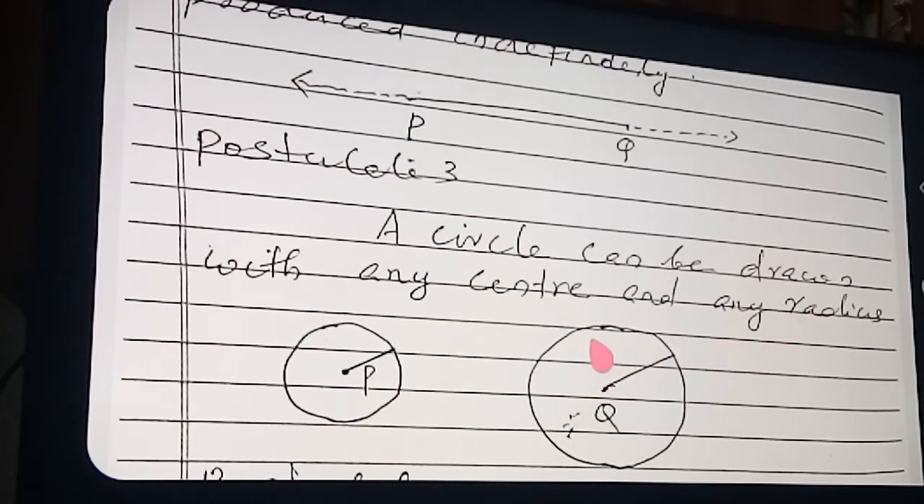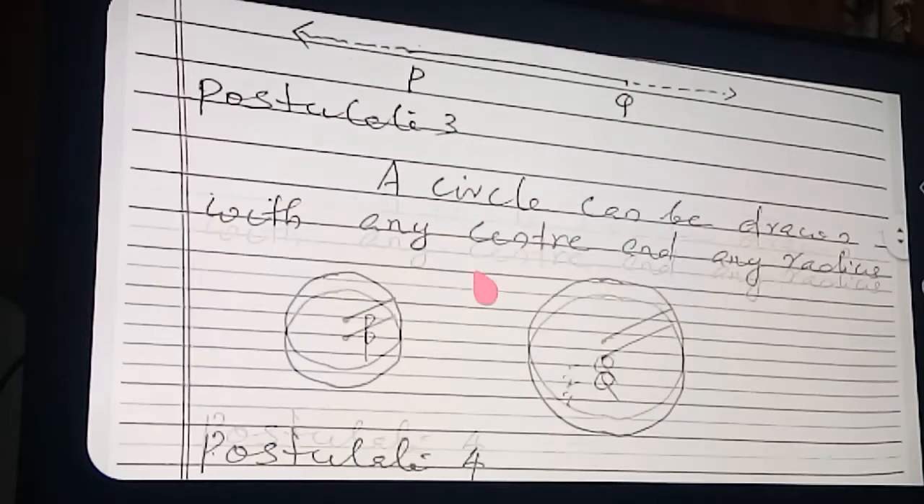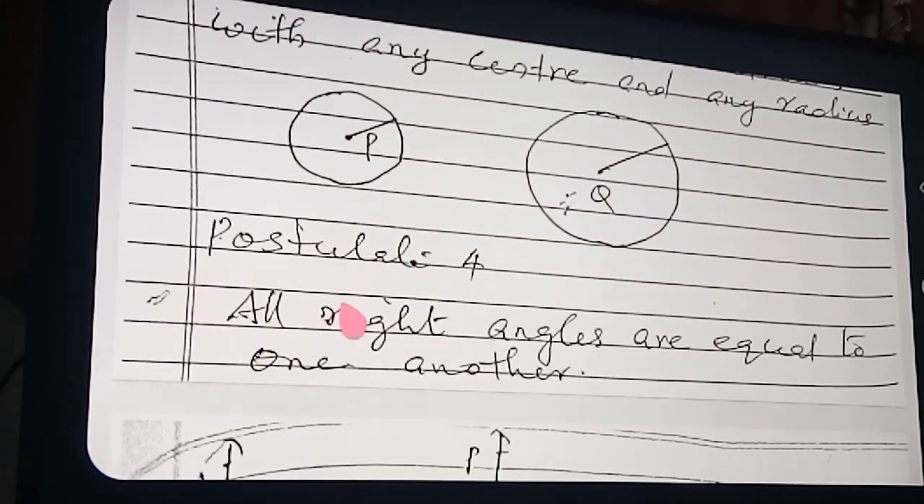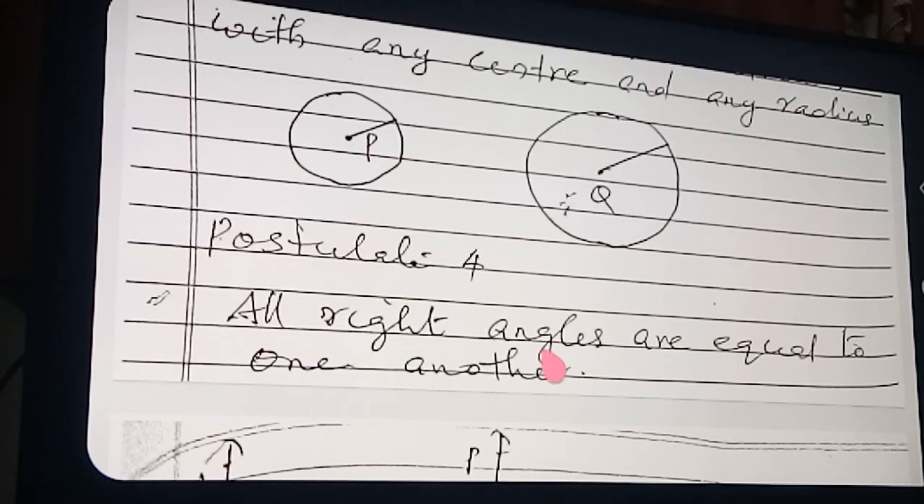I told you, postulates you write as they are from the textbook. And the next is postulate number 4. Listen: all right angles are equal to one another. You draw many right angles and see. Every right angle's measurement will be equal. If the measurements of two angles are equal, then we say they are equal angles. All right angles are equal to one another.